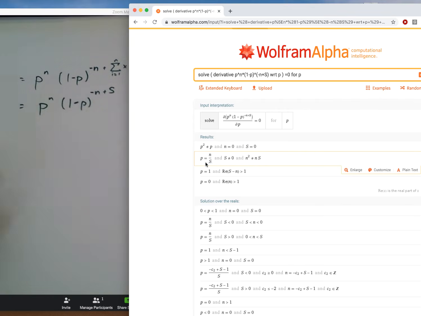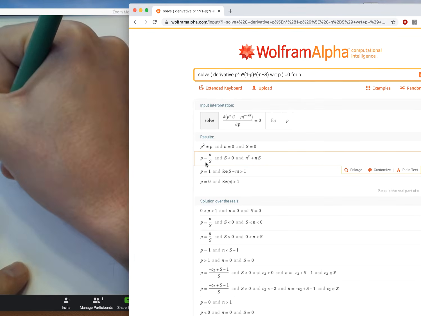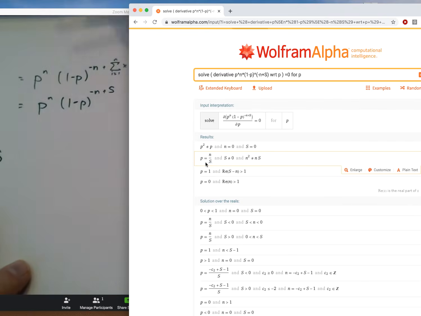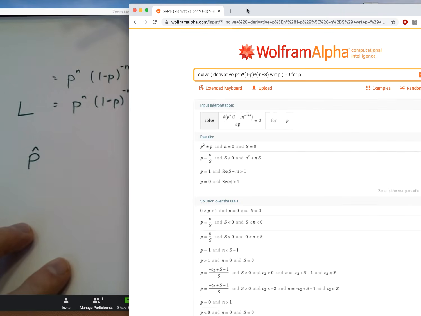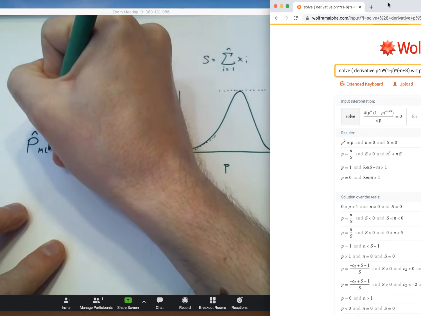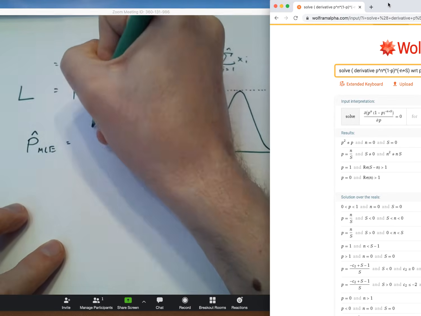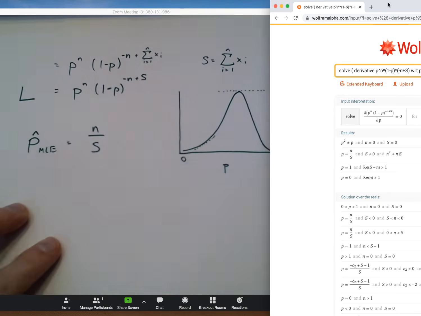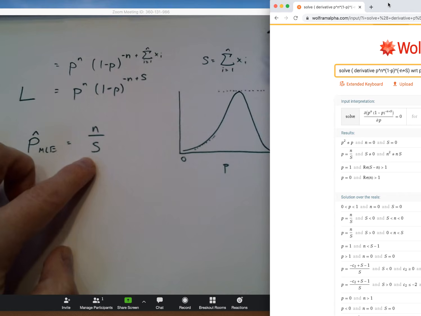And what we're finding is that we have p hat, with a little hat over it to denote that this is now our best guess for what p is according to the MLE, is equal to n over s. Well, I want to replace what that s was by what I originally defined it to be.